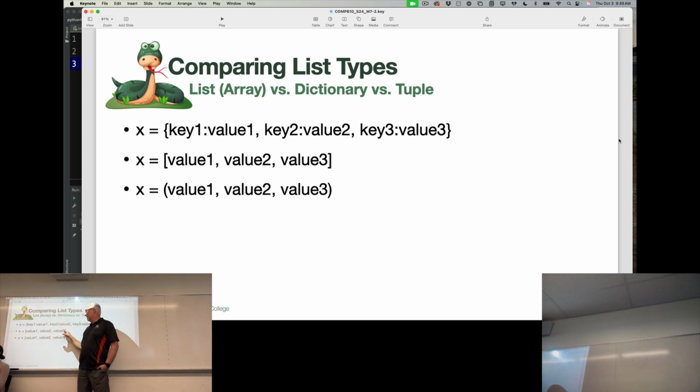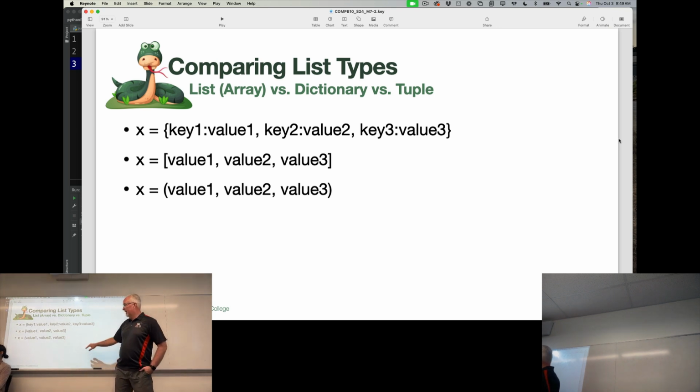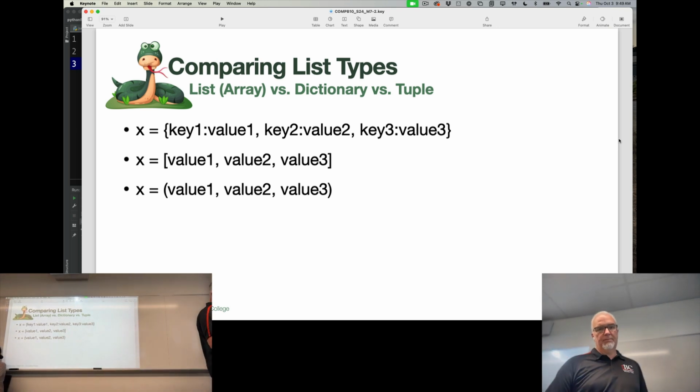The second type here is an array or a list, generic. It's indexed. It can be changed. It can have anything inside it, including other lists. This can also have other lists inside the value here. We'll see that in just a minute. And then, of course, the tuple, which is very similar to the list, but it cannot be changed.